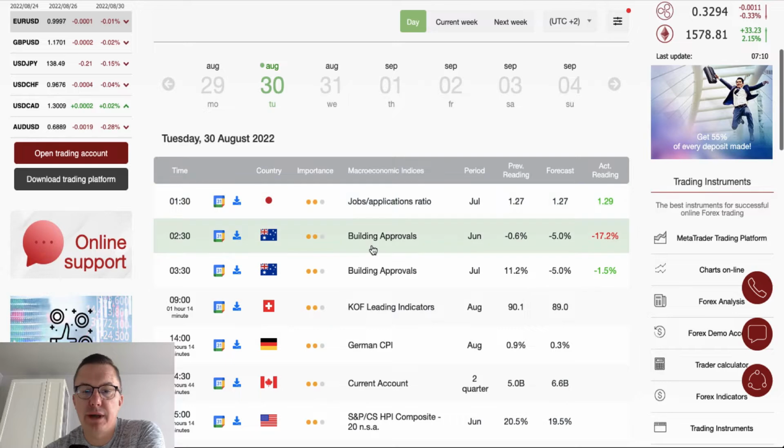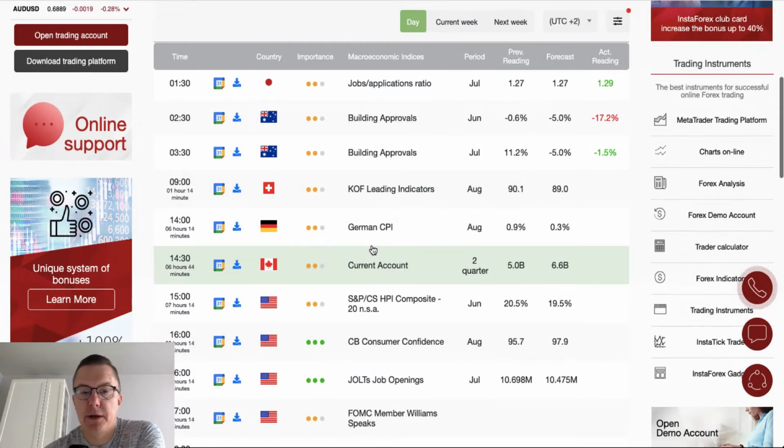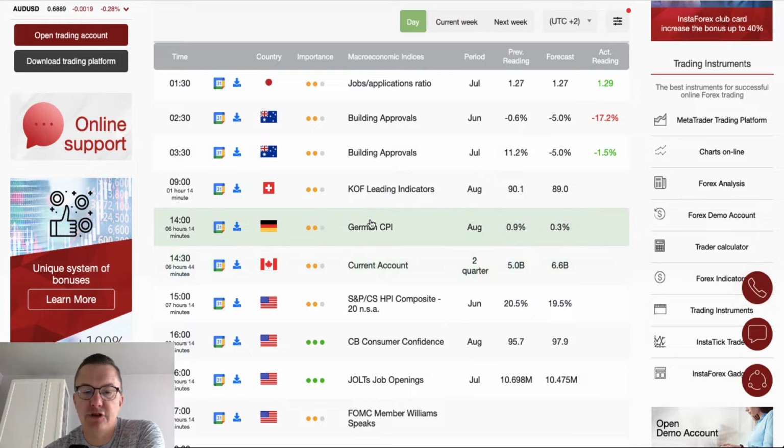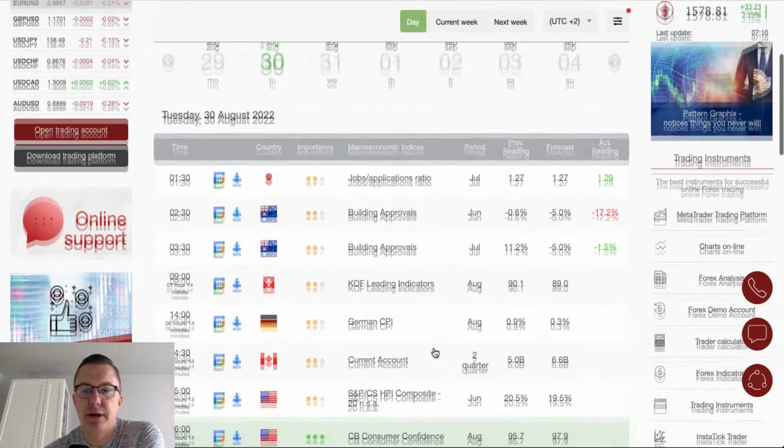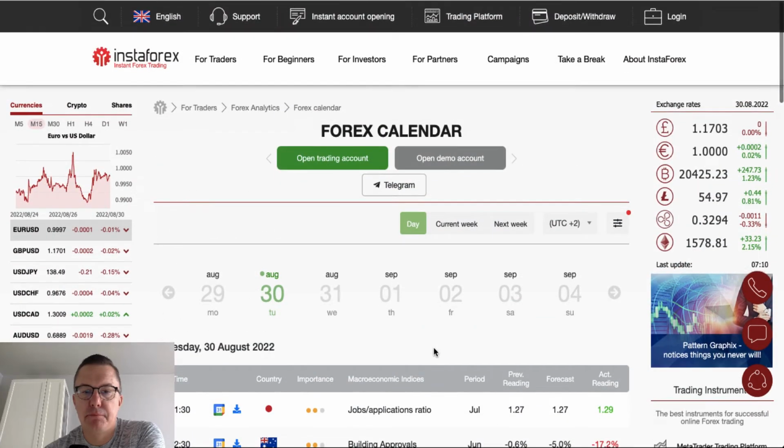So what we have here is pretty interesting. However, the real market movers are German CPI and data from the US, right? Scheduled for release at 4 p.m. So we should definitely take a look at the US dollar and some other major pairs. So let's start with the technical part.